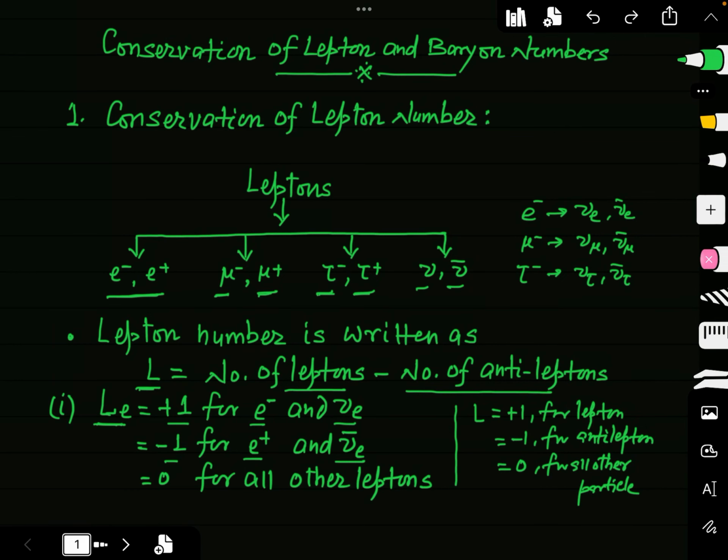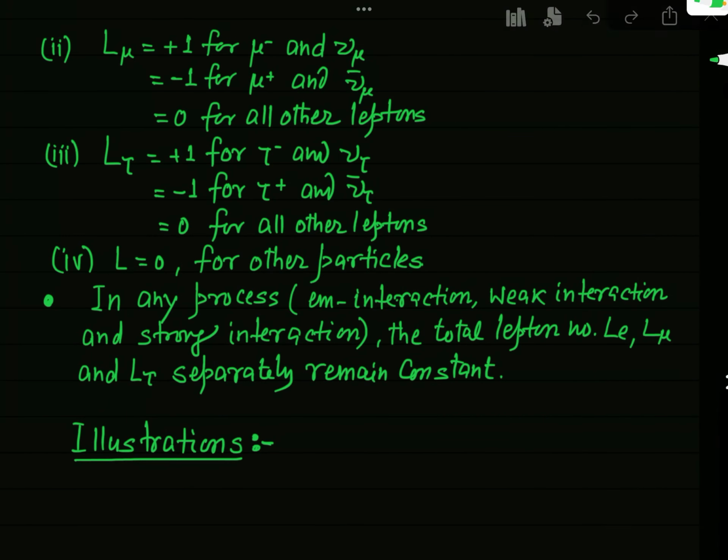So separately, this lepton number is defined for different types of leptons. In a similar manner, you can define the lepton number L mu, that is the lepton number for the mu meson. This is plus 1 for mu minus and its associated neutrino, that is nu mu, and it is minus 1 for mu plus and nu mu bar. It is 0 for all other leptons.